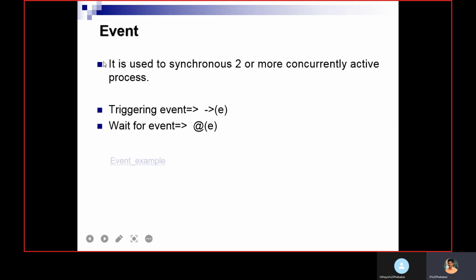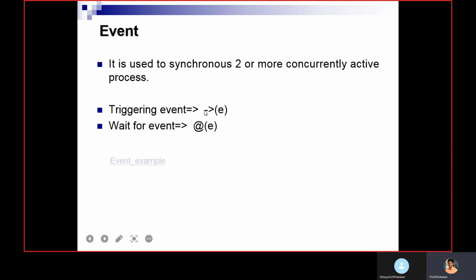Next topic is event. The event is used to synchronize two or more concurrent active processes. Here we are using two things. One is triggering the event. E is nothing but the event. We should declare this E as an event.